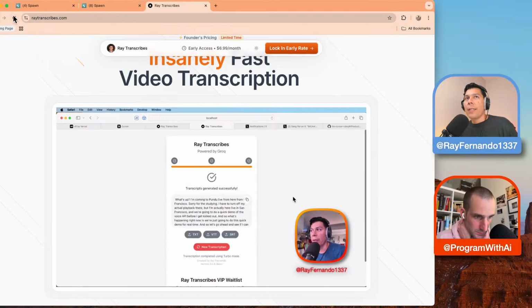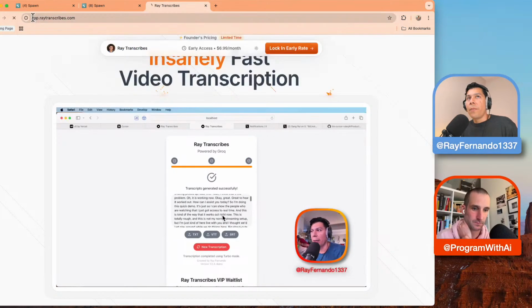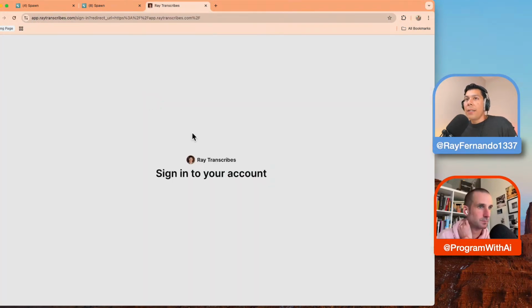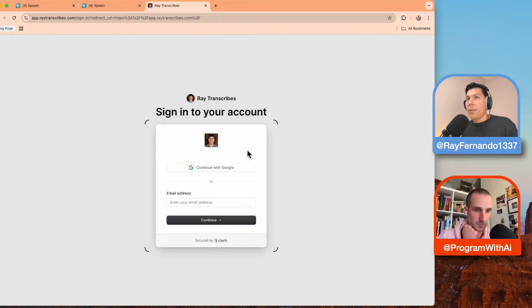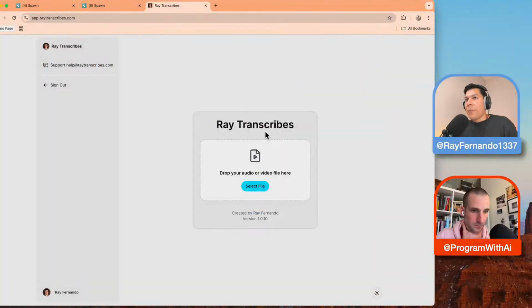So within this app, it's pretty cool. So we go to app. When I use this app, it's really, really fast. And one of the advantages of using something like this is I have something that's already proven. People are already giving me money for it. And not only this, I don't know if you realize, but building apps like this is basically the gateway drug into the next thing.